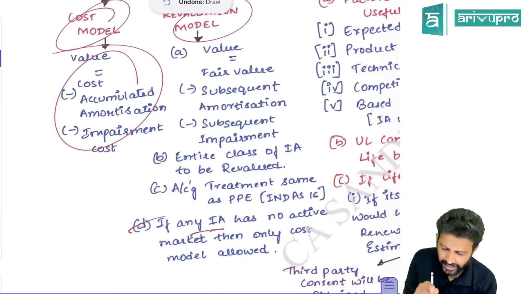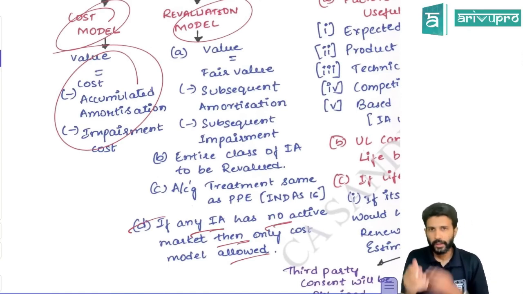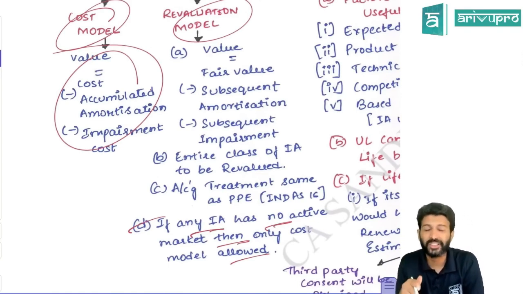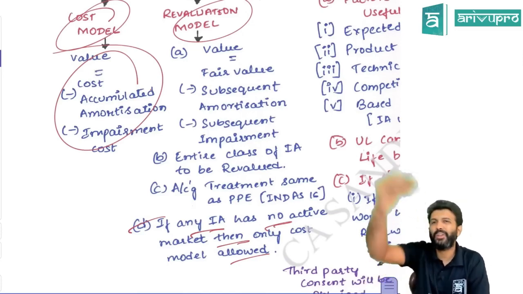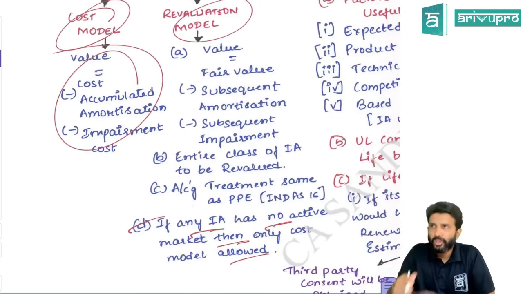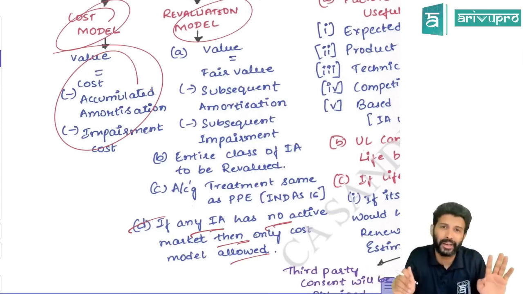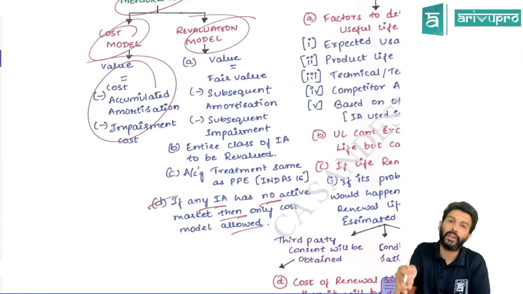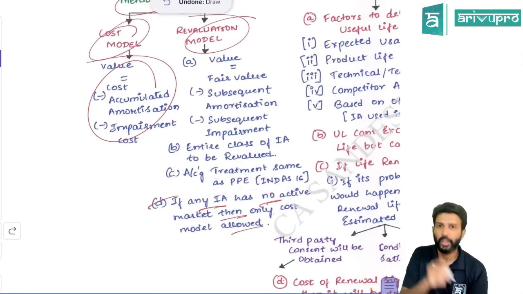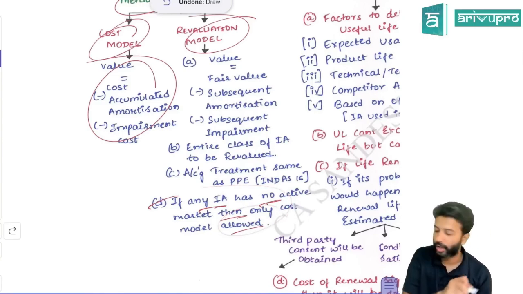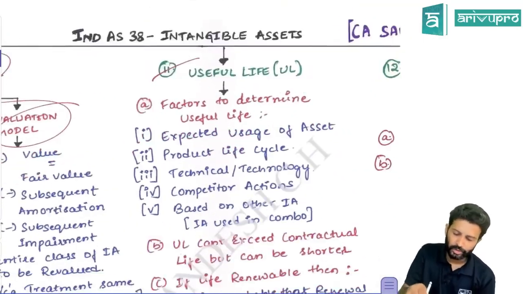Okay. But if any intangible asset has no active market, then revaluation model for such asset is not allowed. Active market means large number of buyers and sellers. To do revaluation model, you need fair value. Fair value, you will get it from active market price. So if any intangible asset is so peculiar or so new that it doesn't have active market, then the standard recommends that you don't go for revaluation model for such an intangible asset. Go only for cost model. That is one exception that they brought in. Okay, then there is useful life.